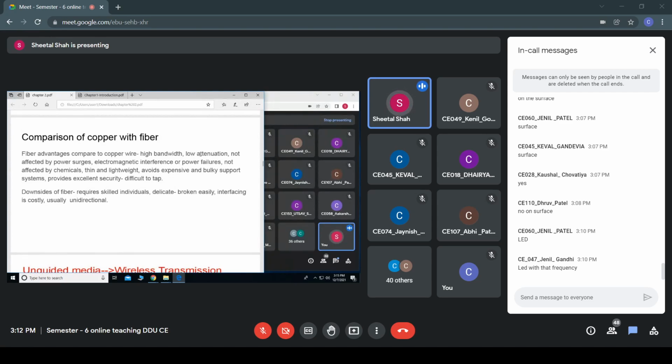Attenuation is low. What do you mean by attenuation? Low attenuation means what? As I said, the copper wire would act as an antenna, and as the distance increases, most of the energy flowing through the wire would be radiated, and the signal would have very little power left. Okay, so it attenuates, or the signal would deteriorate. Whereas in case of fiber optic cable, it is not so. It would not have much attenuation.